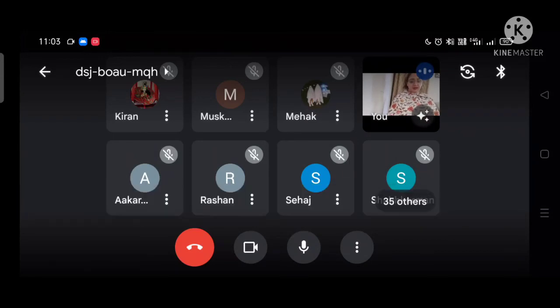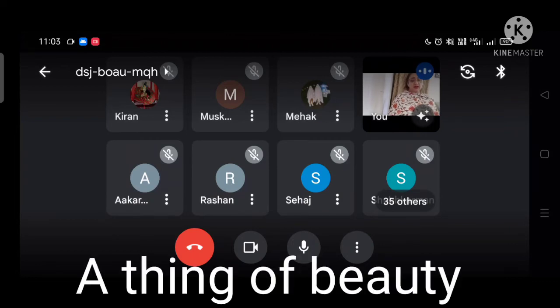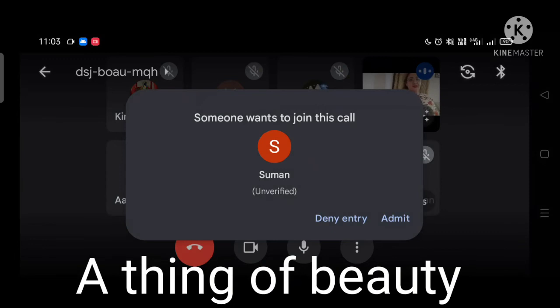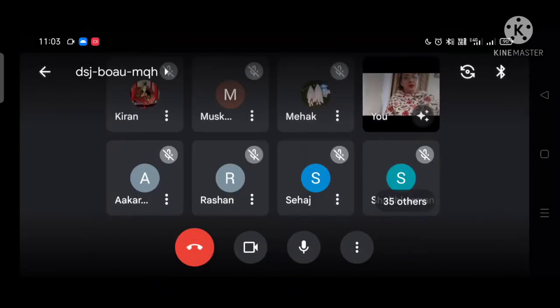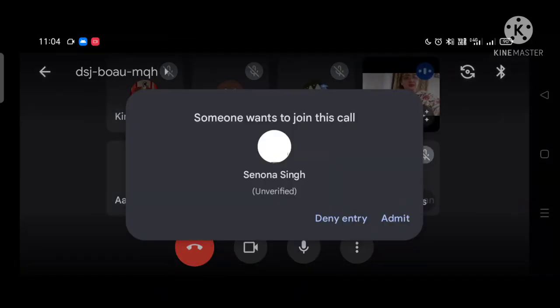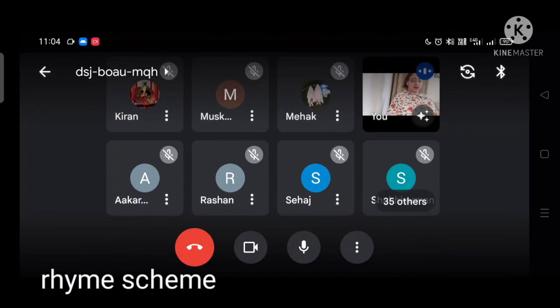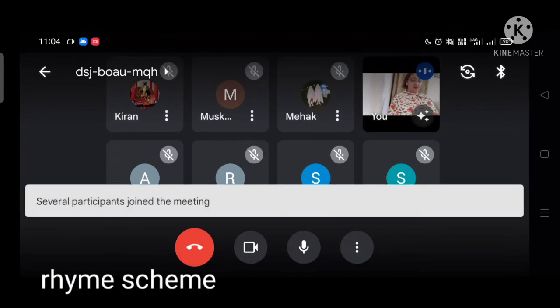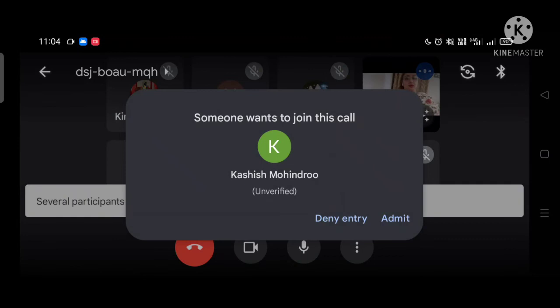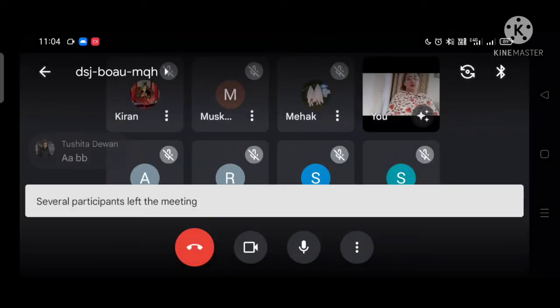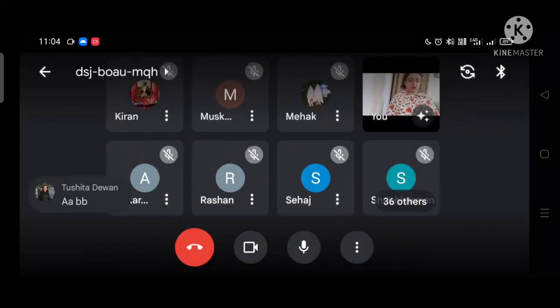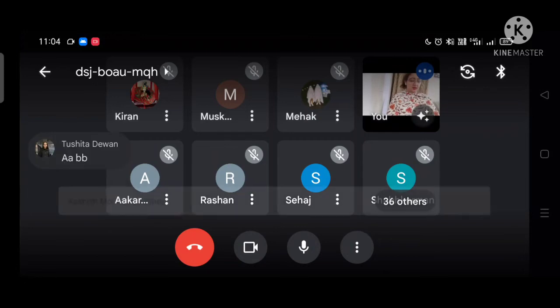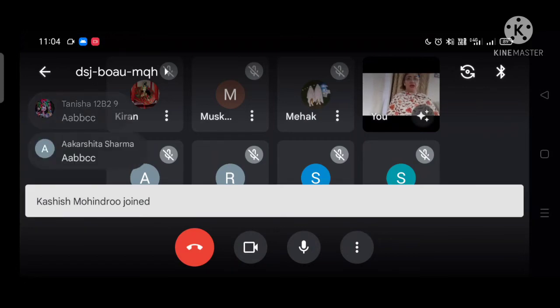Let's just discuss a few important things related to this poem, A Thing of Beauty. We'll discuss poetic devices, various literary devices first. So what is the rhyme scheme? If you look at this poem, what is the rhyme scheme of this poem? It is a, a, b, b, c, c, and so on.